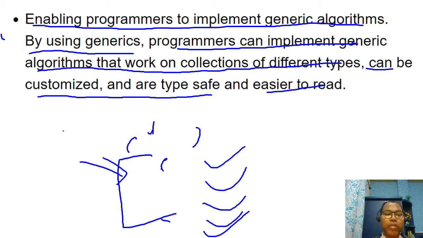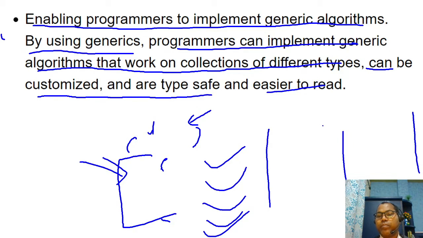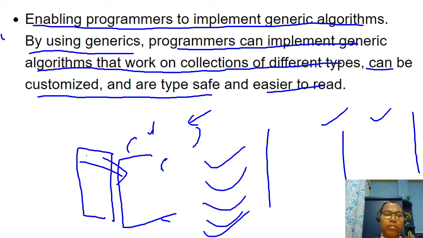If you're not using generics, your algorithm is bound to specific data types. Let's say you have built it for integer, or for float, or for string. For each data type, we have to build the same algorithm multiple times to handle the different data types. Generics help us write the algorithm once, and it doesn't depend upon any data type.